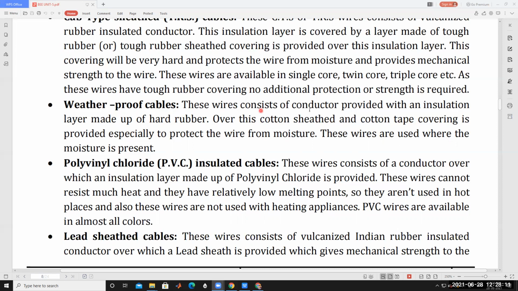These wires consist of conductors provided within an insulation layer made of hard rubber. Over it, a cotton sheath and cotton tape covering is provided, especially to protect the wire from moisture. These wires are used where moisture is present, where the moisture content is high.